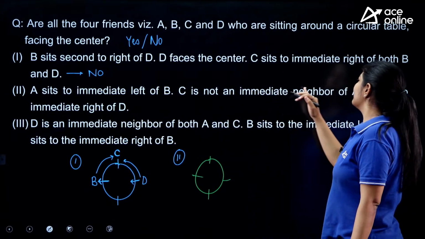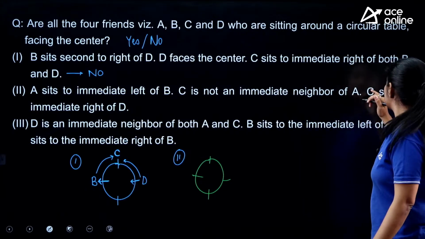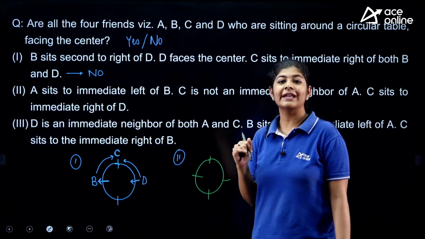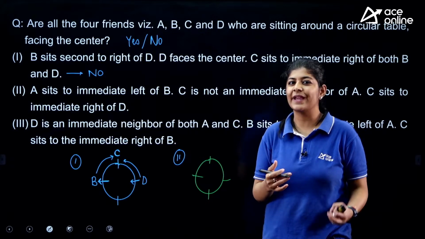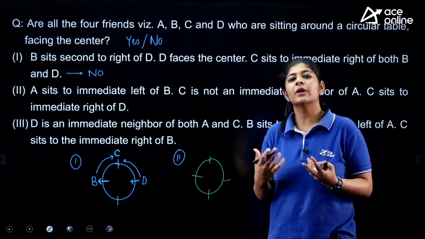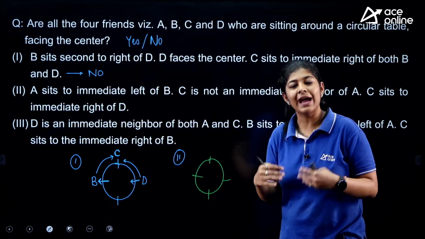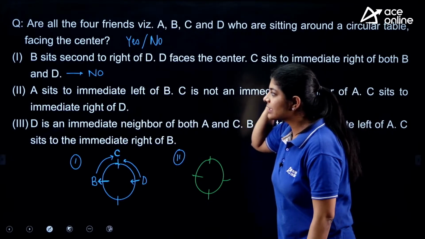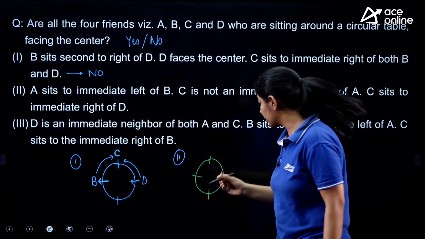C is not an immediate neighbor of A. C sits to the immediate right of D. Now, as we are not given any direction, first we have to assume it by ourselves. So let's suppose the question is saying that A sits immediate left of B.